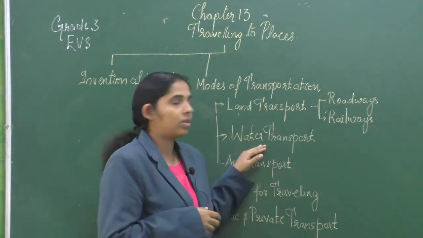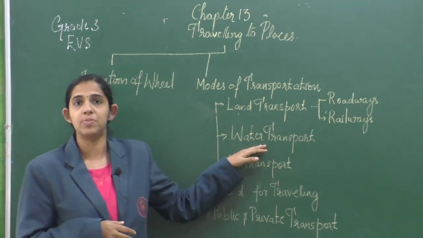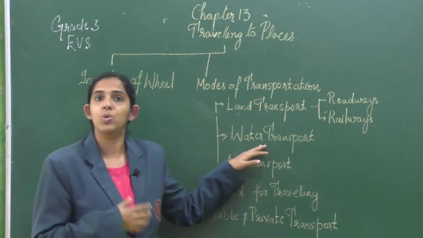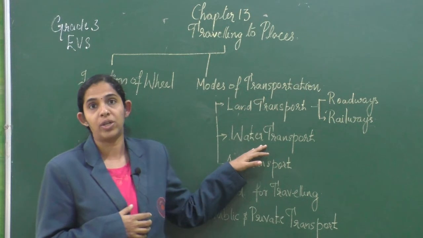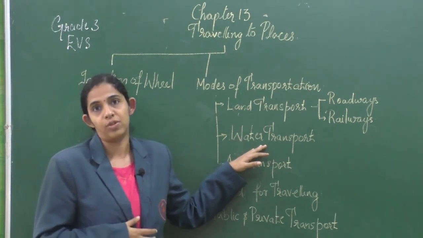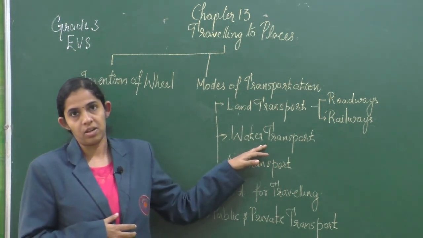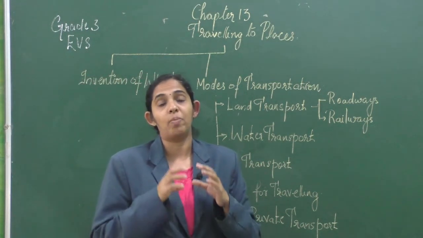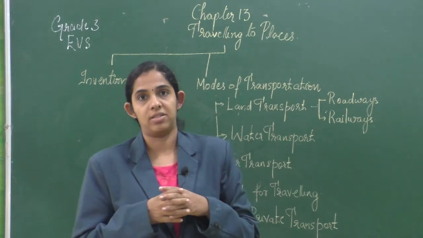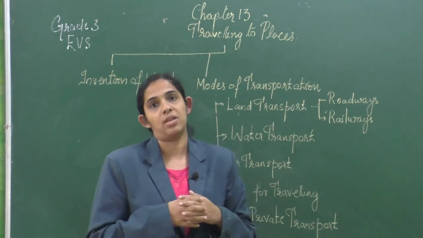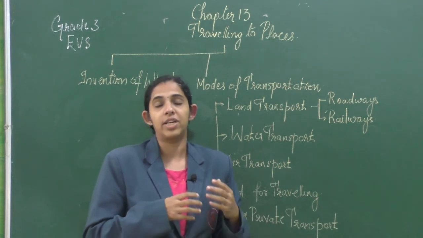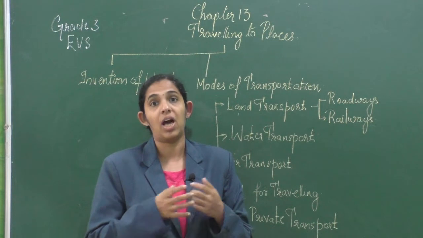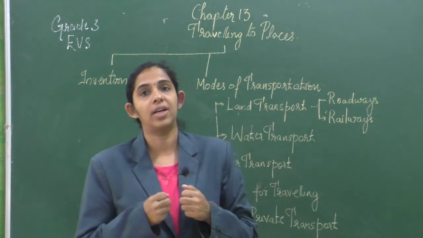Next we have water transport. Water transport is the cheapest means of transport. It makes use of a variety of waterways including lakes, canals, oceans, rivers, etc. Vehicles like ships, yachts or mechanized boats called steamers move in these waterways. Water transport is also used to transport goods. Large ships which carry these goods are called containers.